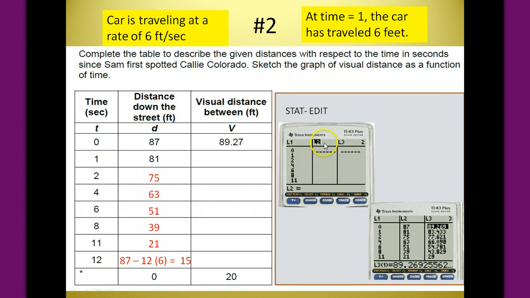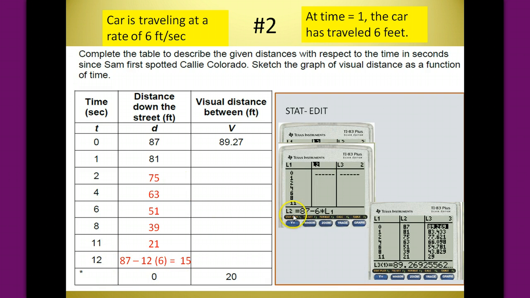Well, I can put in a formula in my L2 to tell it what to calculate. The formula that we used to calculate essentially was we took the original distance down the street and subtracted the rate times the time to get the distance down the street.